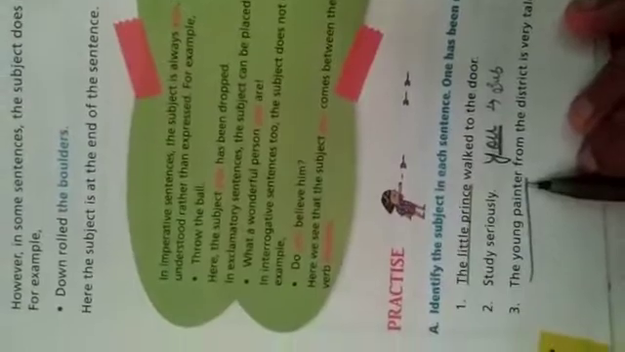See the third one. The young painter from the district is very talented. Who is very talented? The young painter. So the young painter is the subject here. Now the fourth one. Anya and her dog run on the beach every morning. Who runs on the beach every morning? Anya and her dog. So Anya and her dog are the subject here.